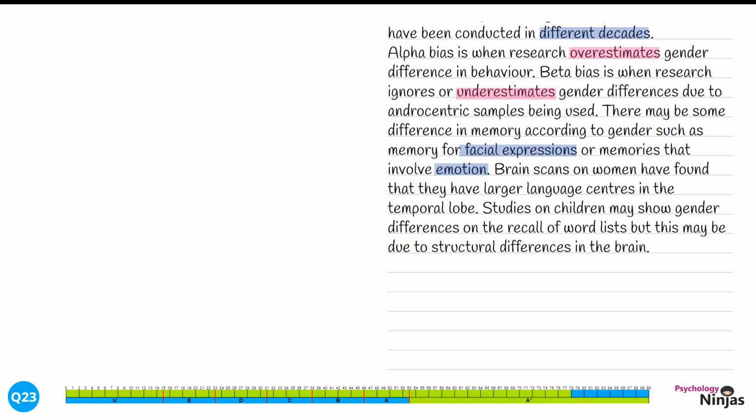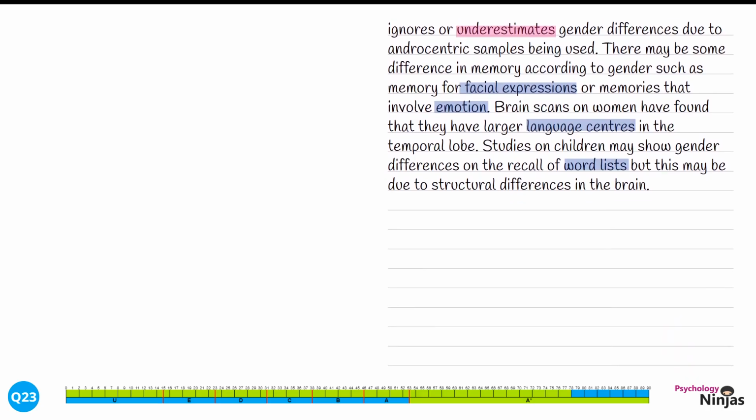Studies on children may show gender differences on the recall of word lists, but this may be due to structural differences in the brain. We've used our understanding of brain scans and language centres in order to discuss the impact on memory, that if we've got differences in terms of our capacity to remember language, then that might show developmental differences between girls and boys in early studies on word lists. It's time to give a counter-argument in order to show those logical chains of reasoning.